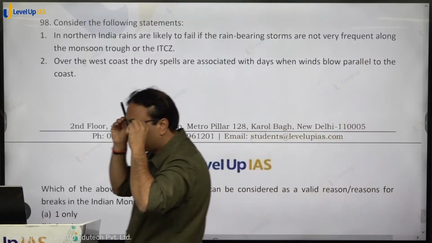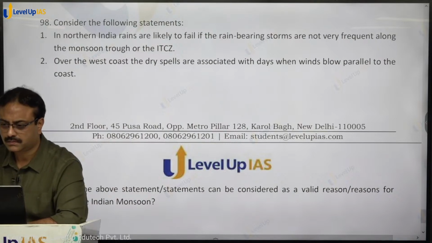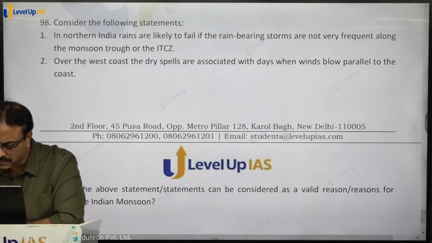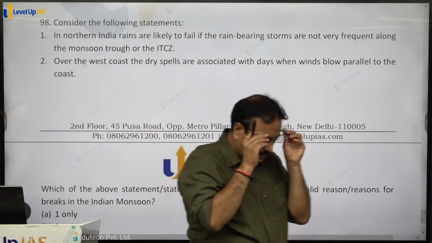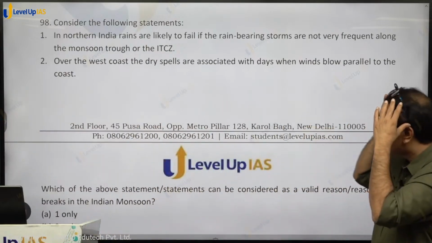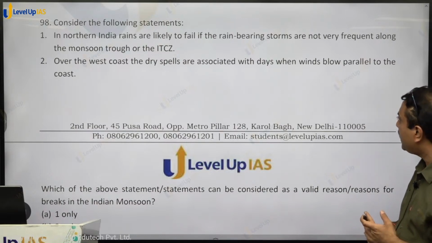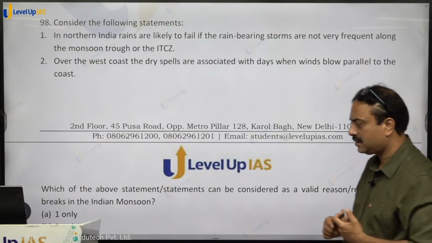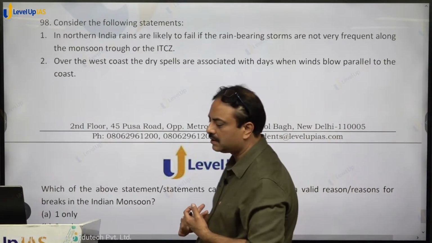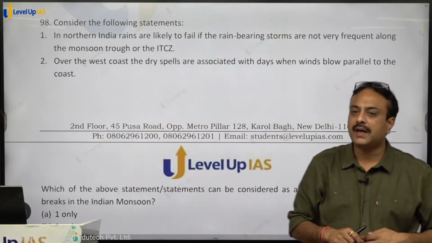Consider the following statements. In northern India, rains are likely to fail if the rain bearing storms are not very frequent along the monsoon trough or the ITCZ. What are rain bearing storms?